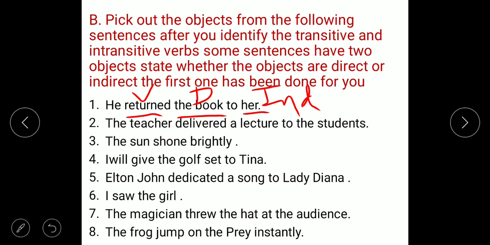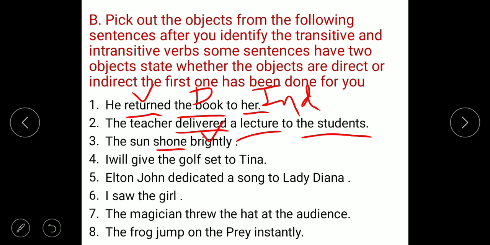The teacher delivered a lecture to the student. Delivered is the verb. What she delivered? A lecture. A lecture is the direct object. And to whom? To the student. The student is the indirect object. The sun shone brightly. Shone is the verb, and brightly is the complement.